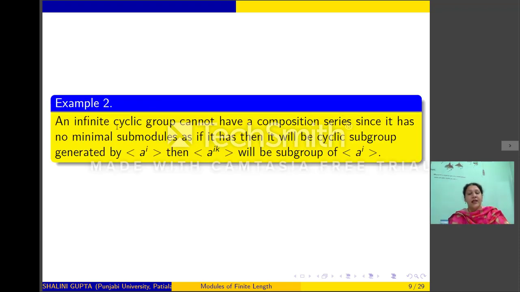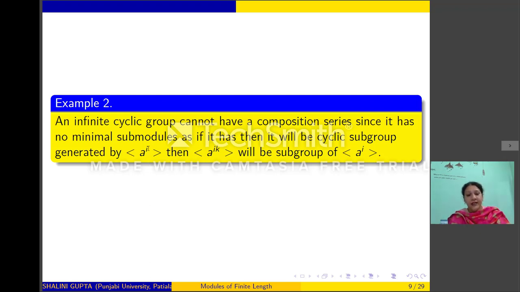Now, let us consider an infinite cyclic group. This example says that an infinite cyclic group cannot have a composition series. Suppose G is an infinite cyclic group generated by a. Then this G will have no minimal subgroups, because suppose G has a subgroup, then it will be cyclic and let it be generated by a^i.